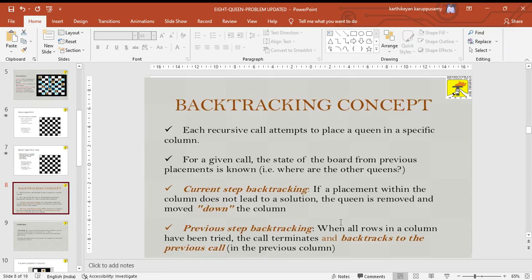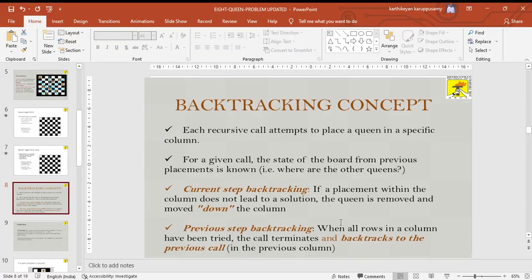And then next, apart from that, the next algorithm uses backtracking concepts. Each recursive call attempts to place the queen in a specific column. The previous algorithm we have done, we have to do the same here. For a given cell, the state of the previous placements is known. We have to change the column.